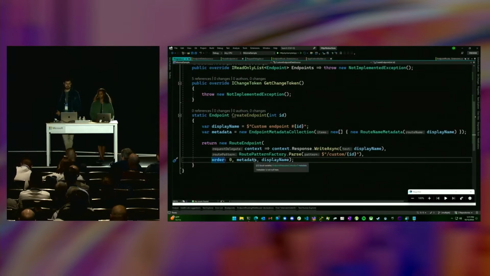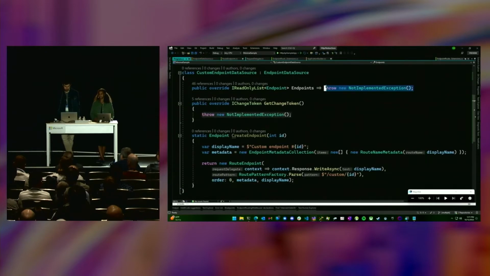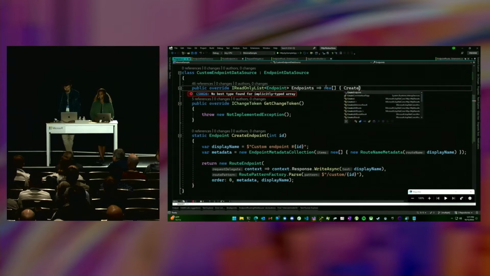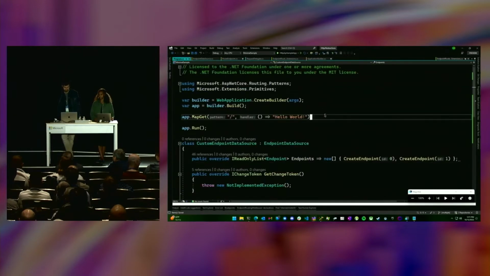That means that if you were to call MapGet with the same route pattern, instead of hitting one of those endpoints, you're going to get some sort of 500 conflicting endpoints defined error. You might have seen it in your apps. But you can get that even with a custom data source. So if I now return some endpoints that I create, I'm just going to do 2 because every single one takes time. I had a LINQ version, you can imagine Enumerable.Range, Select. You can do that too, but I'm not trusting myself.